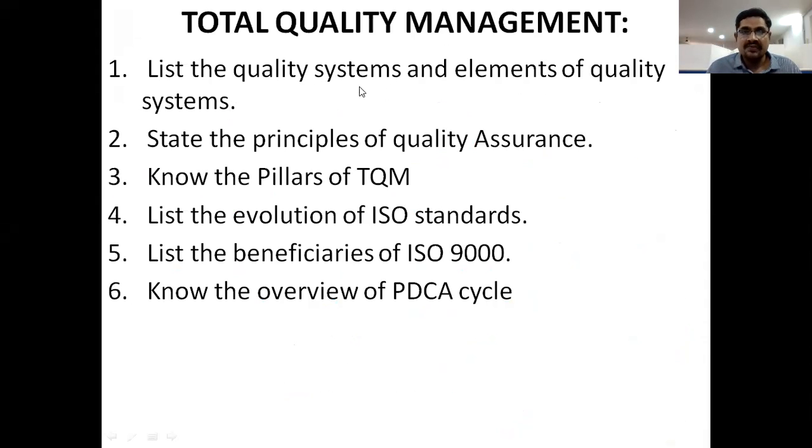Already we completed the first thing, the quality system and elements of quality system. Next, principles of quality assurance; in the last class, we discussed this. The third thing also we completed, pillars of TQM, the 12 pillars we discussed. Next, the overview of the PDCA cycle, already we completed it.